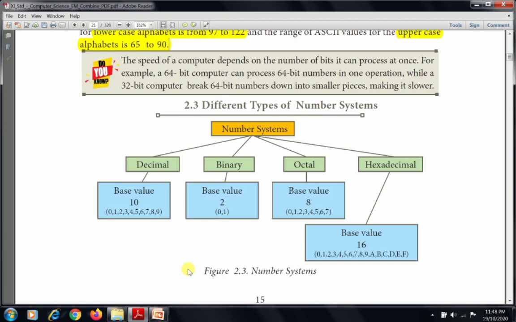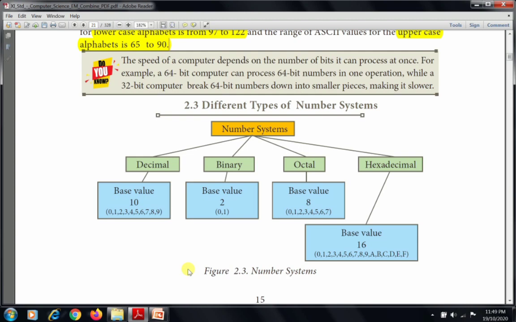The next number system is the binary number system. We already know what binary is. It is binary digits, that means bits. Binary means 2 values only, zeros and ones. So the base value of binary is 2. The next is octal. Octal numbers accept 8 values, totally 0, 1, 2, 3 up to 7. So the base value of octal is 8.